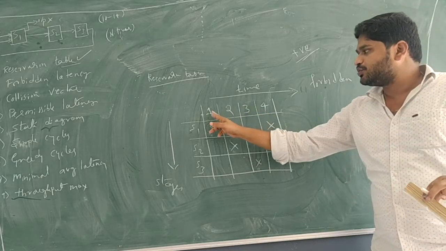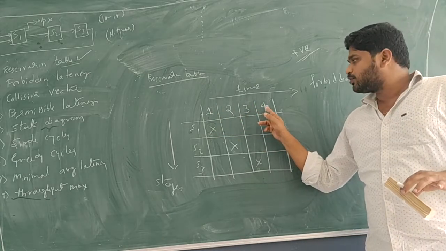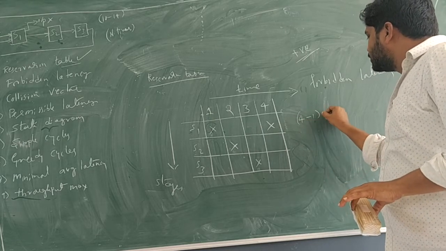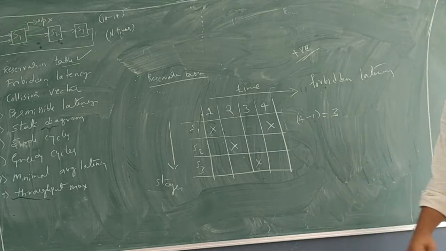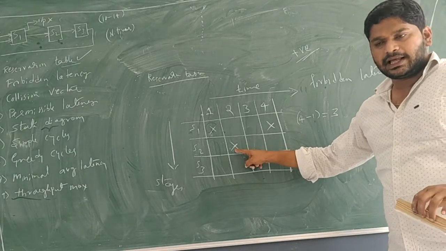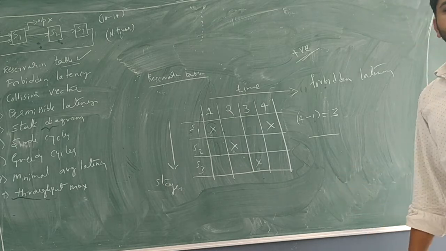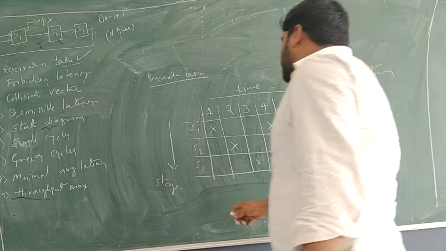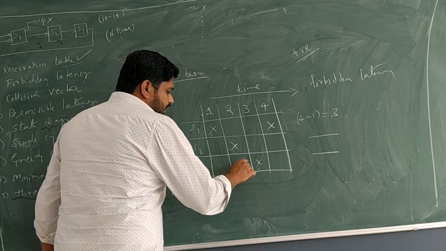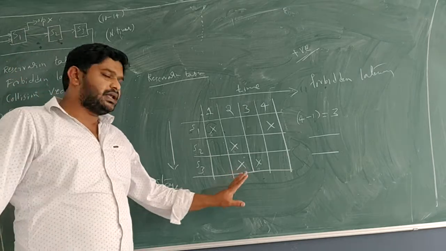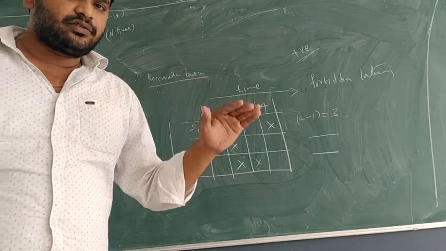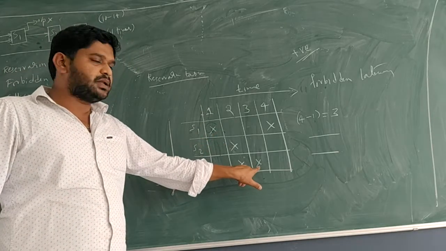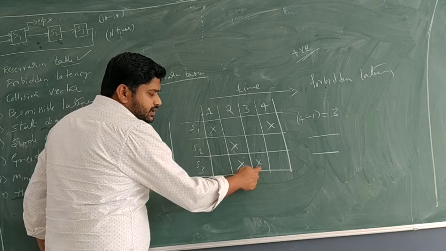That means I should not do 1 minus 4. I have to do 4 minus 1. So now here I will write 4 minus 1. What is the answer? 3. If there is a single X, we need not calculate the forbidden latency. Okay. If there are multiple X in a row like this, assume, the forbidden latency calculation is compulsory, and for a row it is taken only if there are multiple X. Okay.